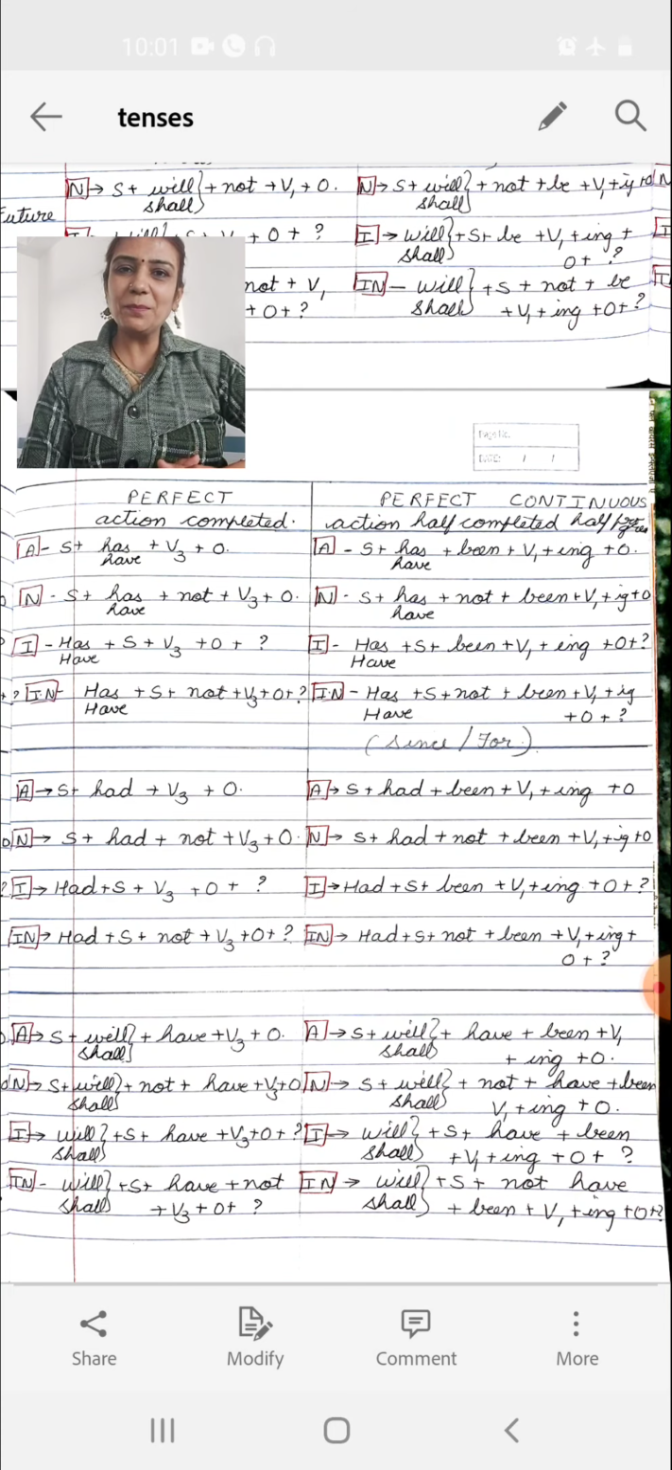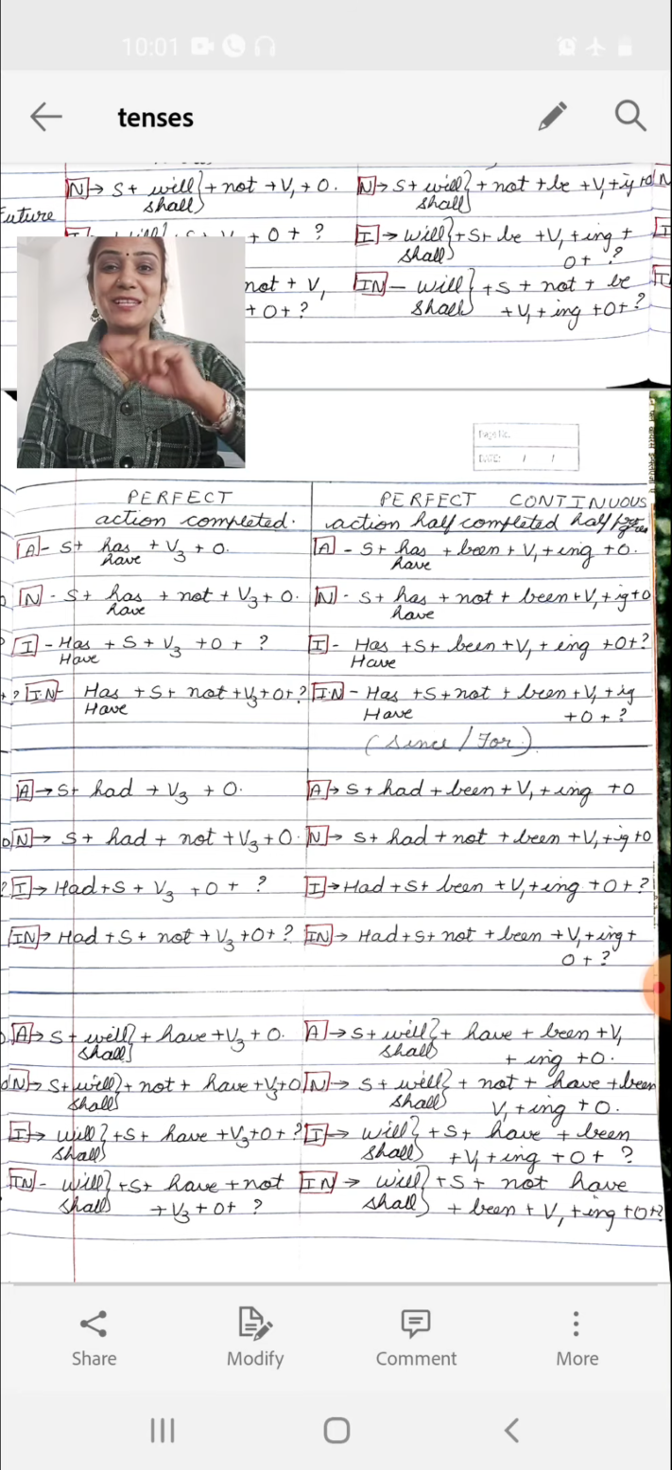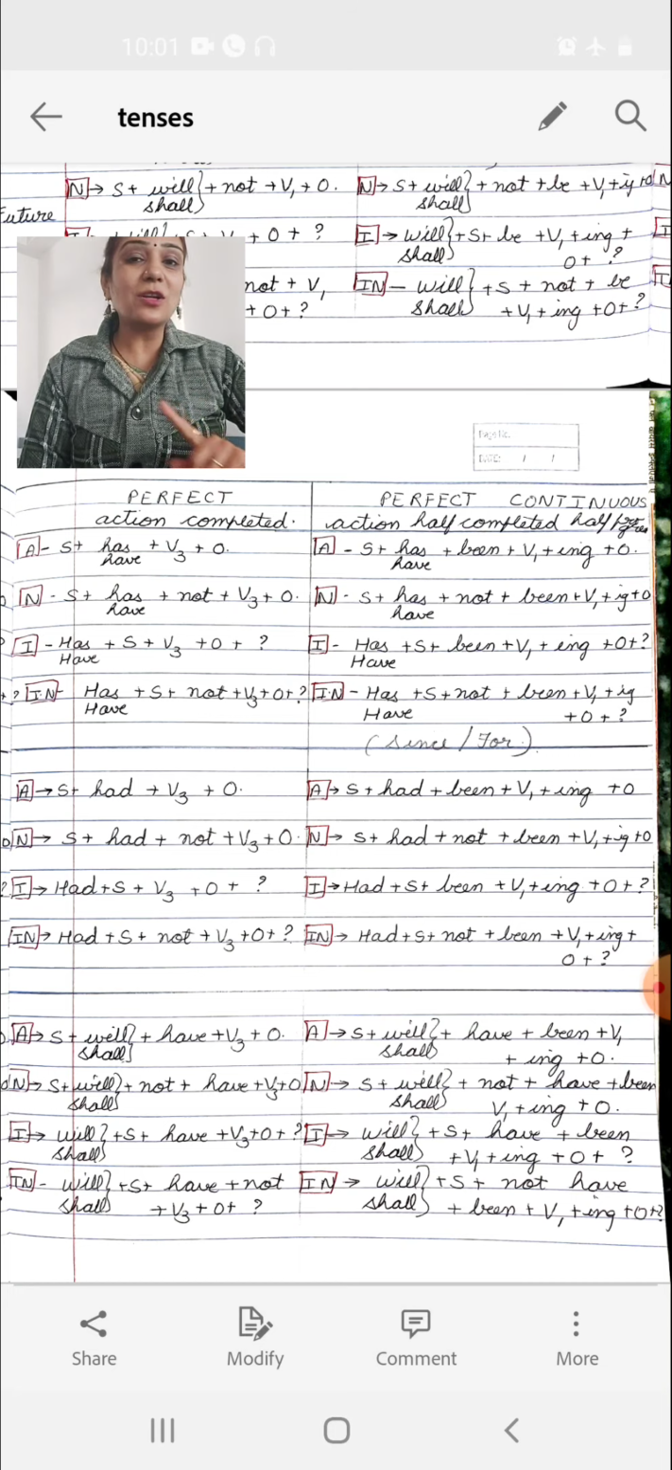In case of present perfect, subject plus has/have plus verb third form. In case of past perfect, subject plus had. That means where is the difference? It is in the helping verbs, because main verbs everywhere are verb third form. So in case of future perfect, it would be subject plus will/shall plus have and verb third form. So here have is there, but along with that it is will/shall, and every time have, not has.